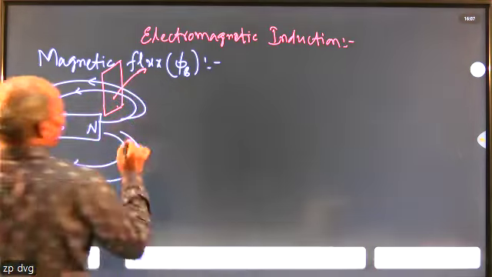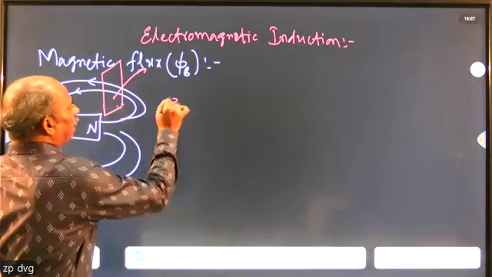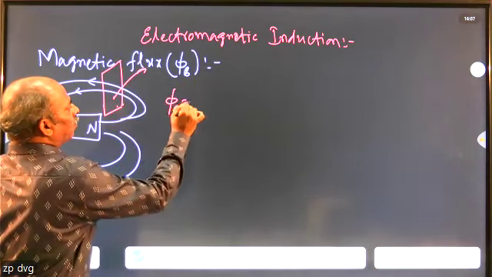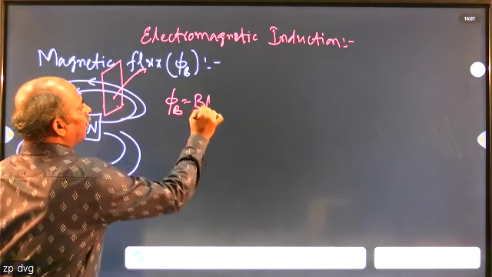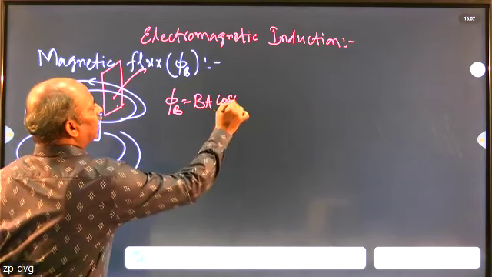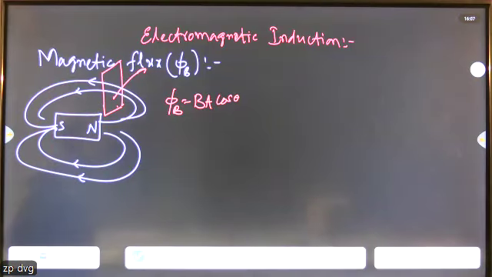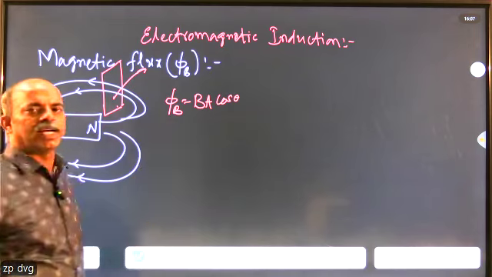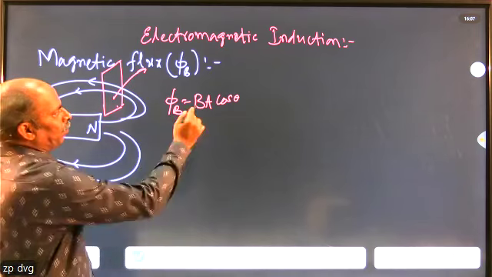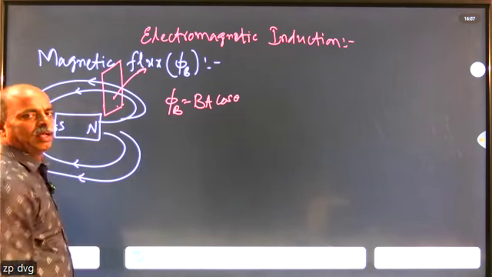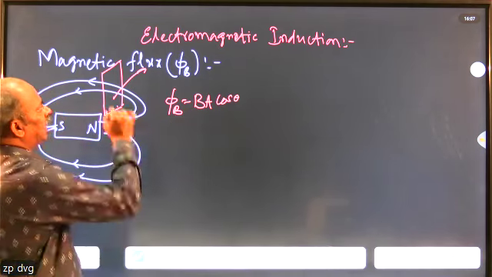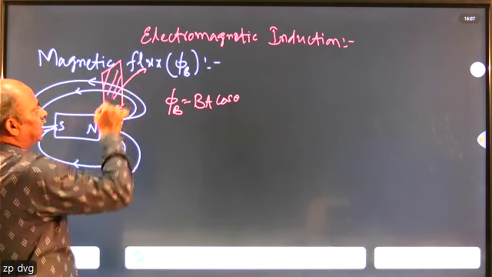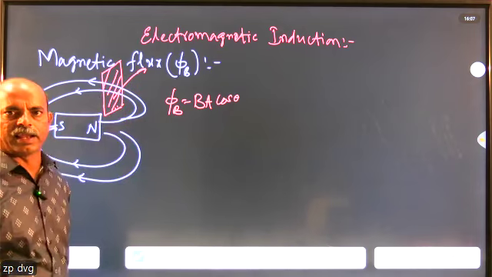That number of magnetic field lines entering through this surface decides the value of the magnetic flux. The equation for magnetic flux is given by phi B equals BA cos theta, where phi B stands for magnetic flux, B stands for the strength of the magnetic field, and A stands for the area of the surface. Here in the diagram, this is the area.